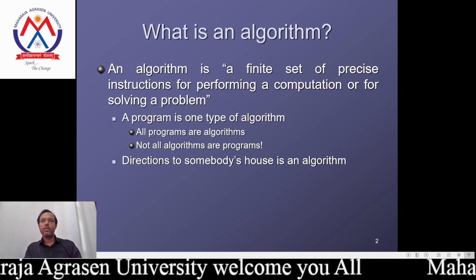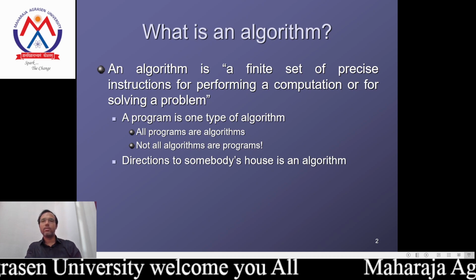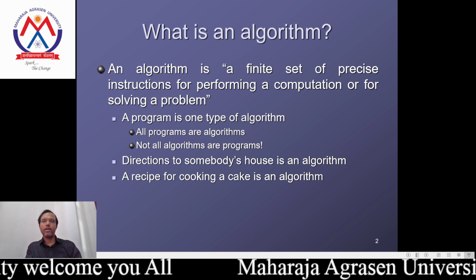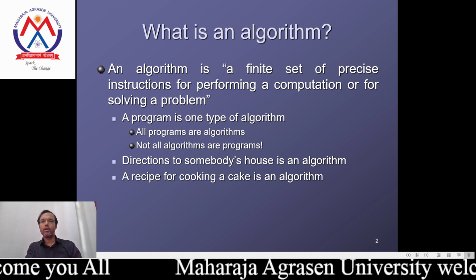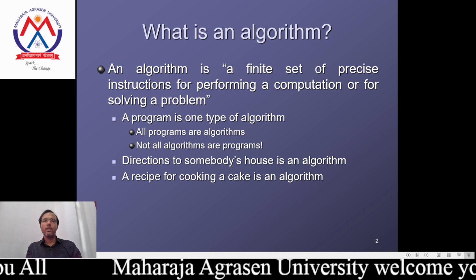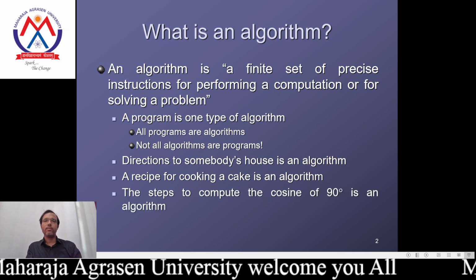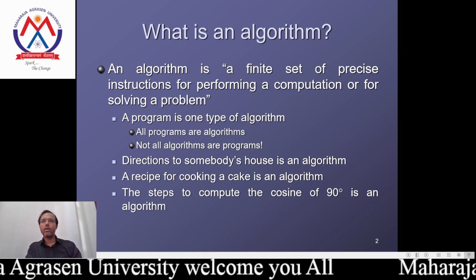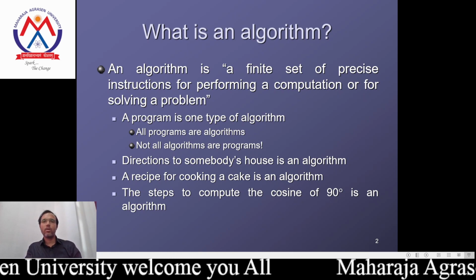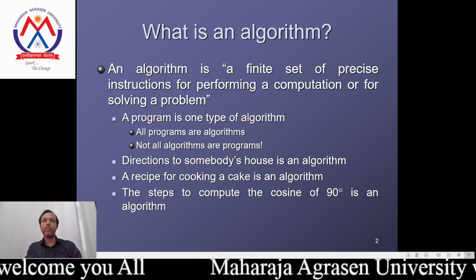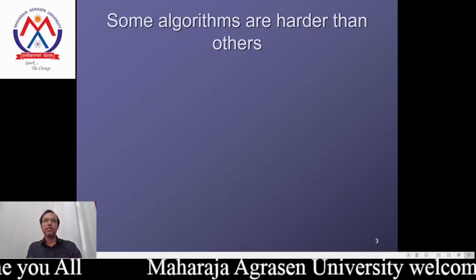Directions, for example, the directions to somebody's house, are an algorithm, and again a recipe for cooking a cake is an algorithm. In those cases, we have the sequence of steps given over there. Okay? The steps to compute the cosine of 90 degrees are also part of an algorithm, when we are explaining each term to compute the cosine of 90 degrees.